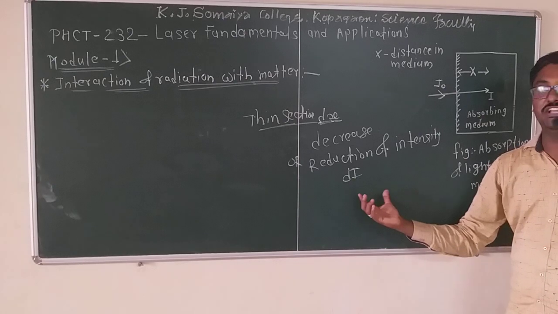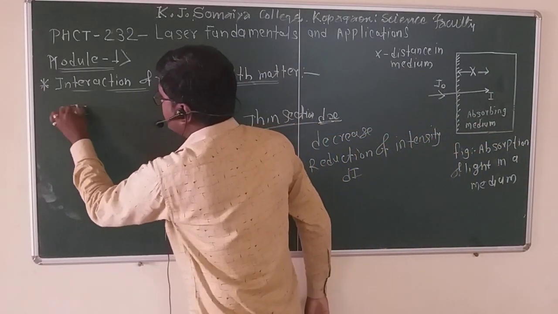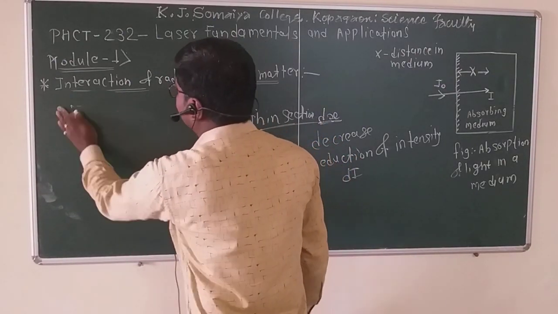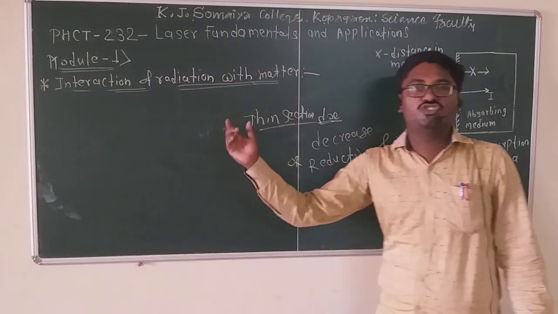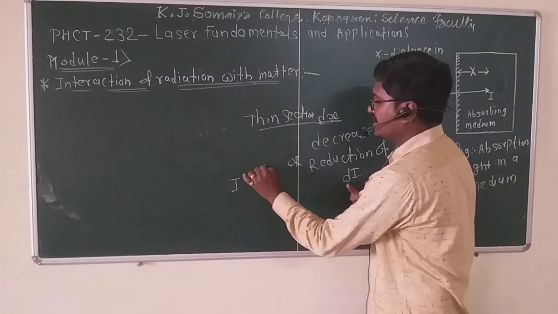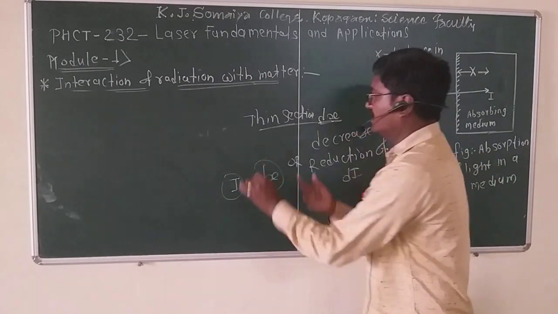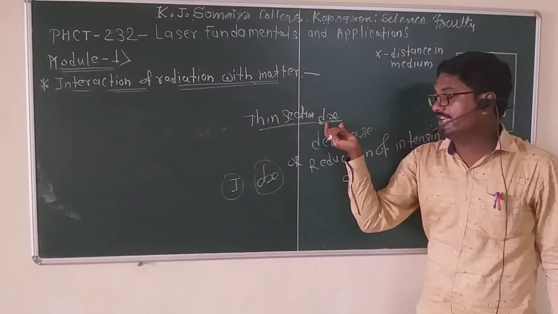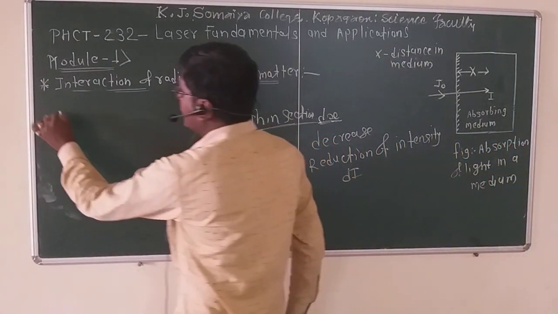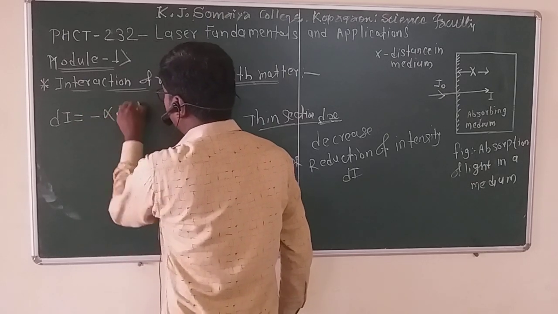That dI is proportional to the intensity of light I and to the thin section dx, a very small distance.